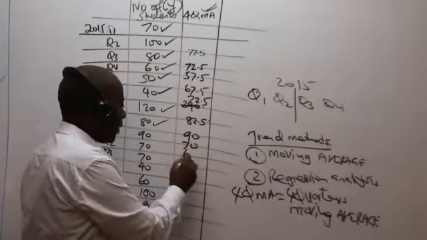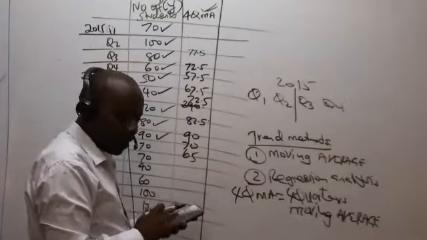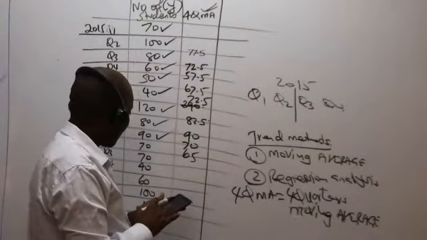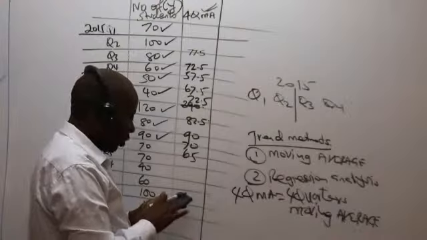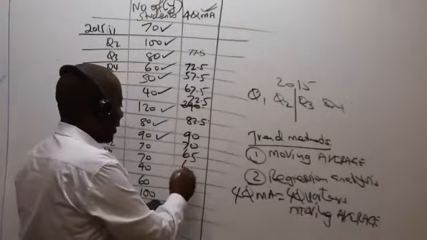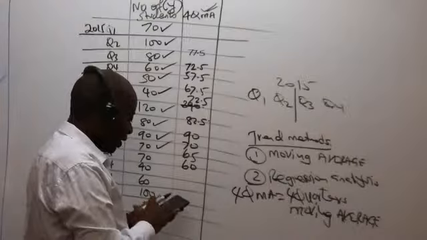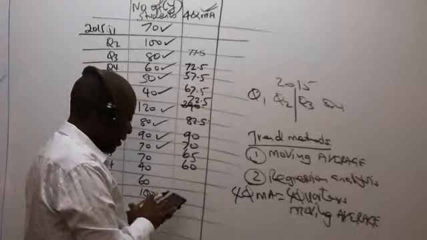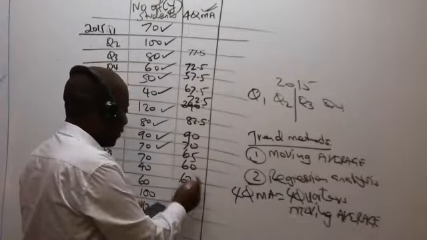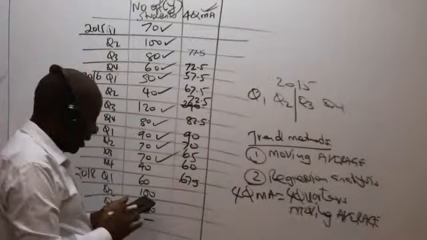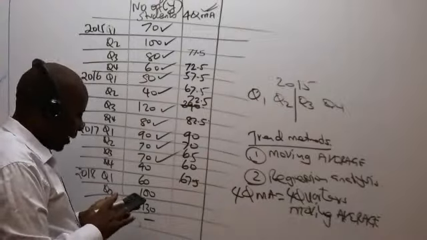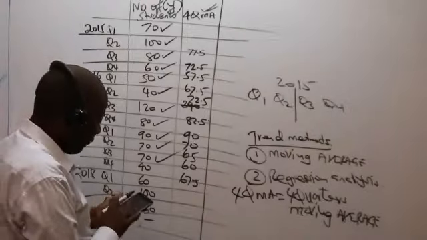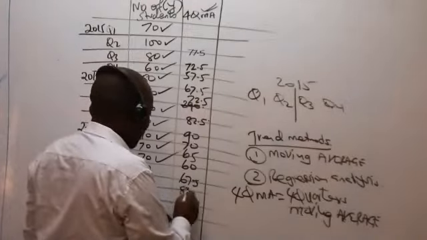I'm getting 65, you tick that. So we have 70 plus 40 plus 60 plus 100 equals, divided by 4, which gives me 67.5. I tick that. Then 40 plus 60 plus 100 plus 130, divided by 4, gives me 82.5.